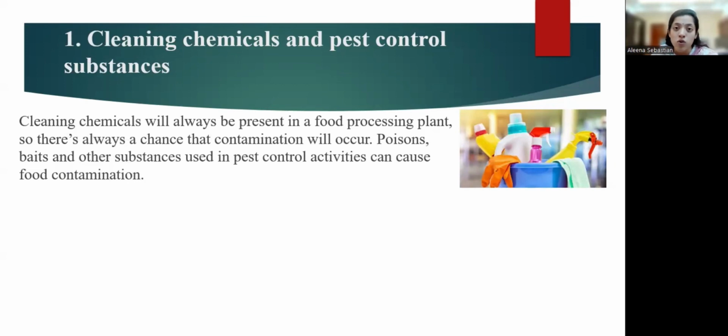And pest control substances. We know that pests are a very serious problem in food industries: rodents, rats, mice. Pest control substances, that is poisons, baits, and other substances, can also cause food contamination if not used appropriately.